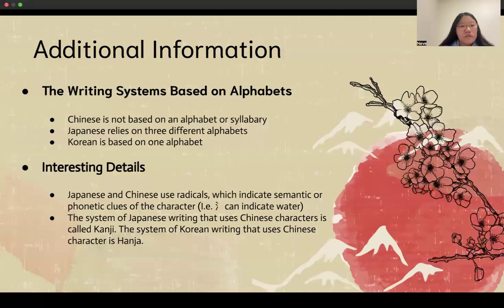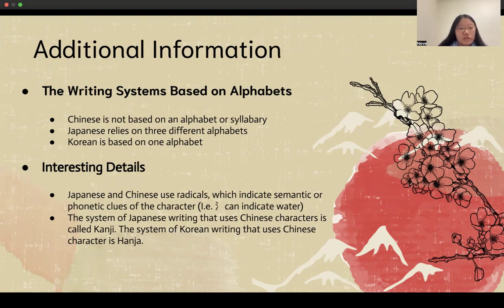So we have Chinese over on the far left, then Japanese, then Korean, and then Vietnamese. Next, we have some additional information about the writing systems. The first one is that Chinese does not have an actual alphabet. They just have characters, and each character is one syllable. Next up is Japanese, which has three different writing systems, which, as we mentioned earlier, are katakana, hiragana, and also kanji. And then for Korean, they have one alphabet, which is the Hangul we talked about earlier as well.